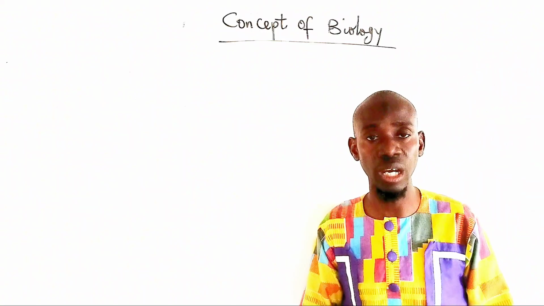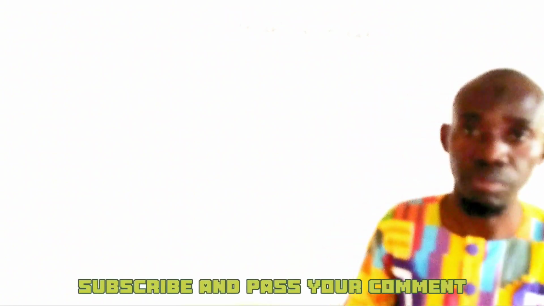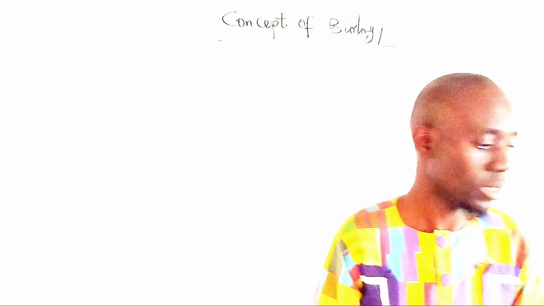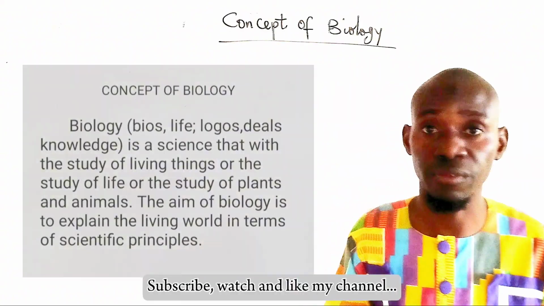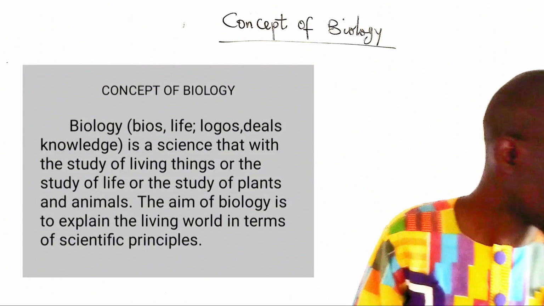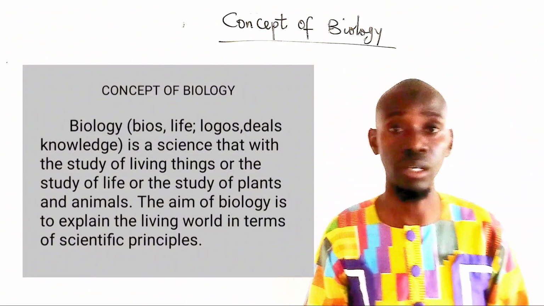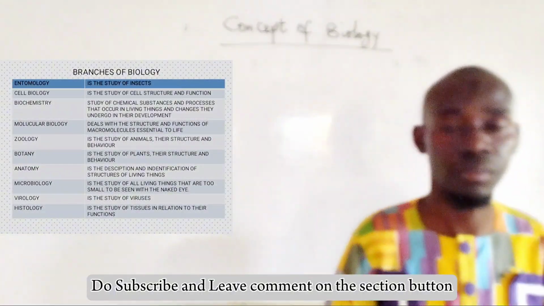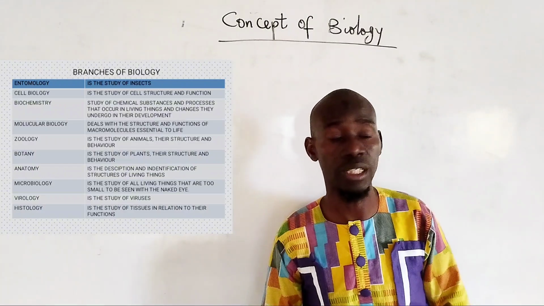So this is what I have on the first slide. Biology is aimed to show or to explain the living world in terms of scientific principle. That's the first slide. Now on the second slide, we look at the branches of biology. What are the branches of biology? We cannot but skip some of them in the course of our learning.